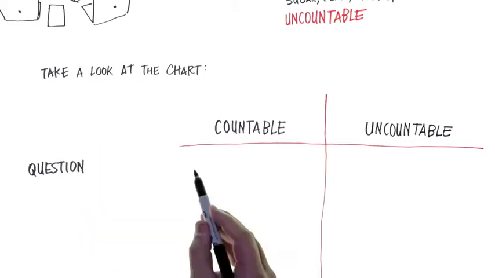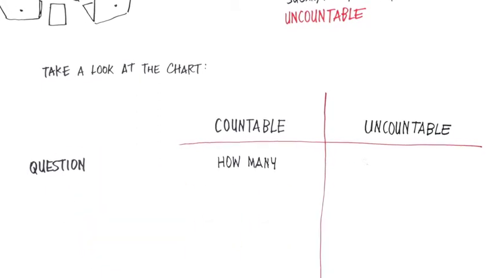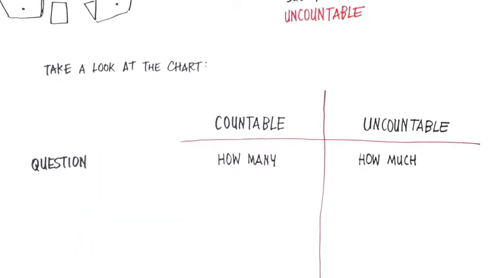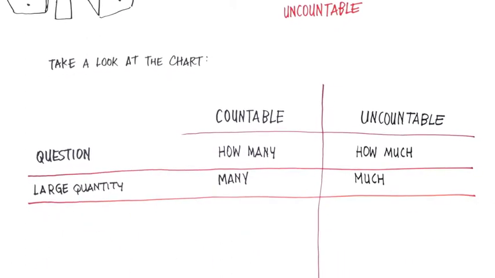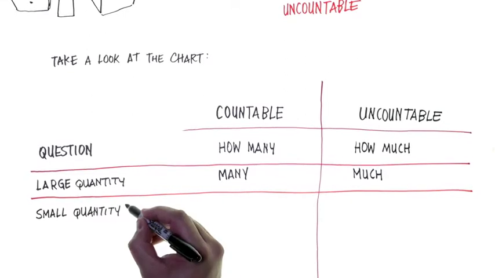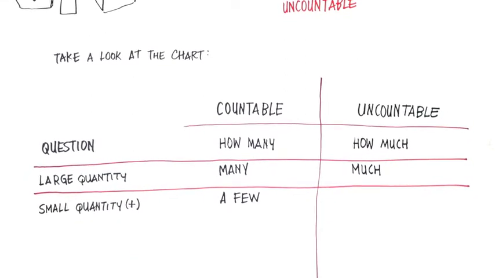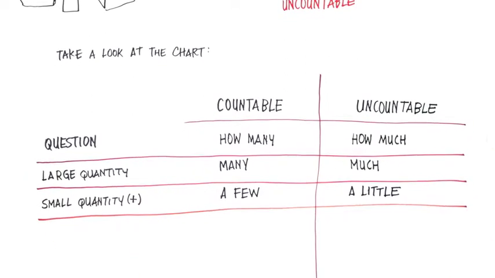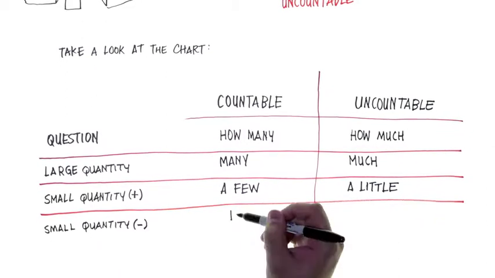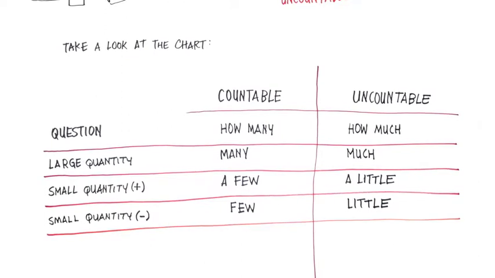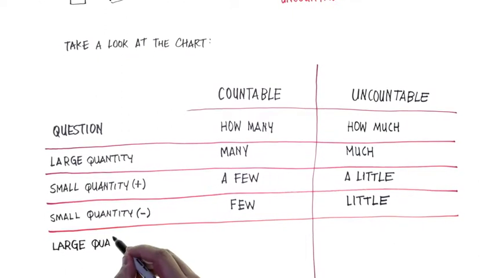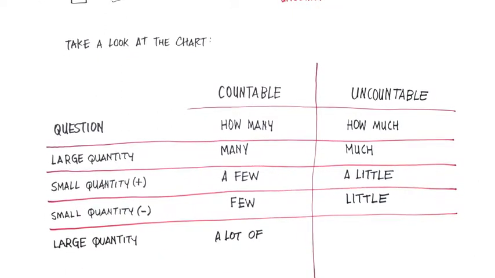For questions, we can use how many for countable and how much for uncountable nouns. Large quantity, many, much. Small quantity, positive idea, a few, a little. Small quantity, negative idea, few, little. Large quantity, a lot of.